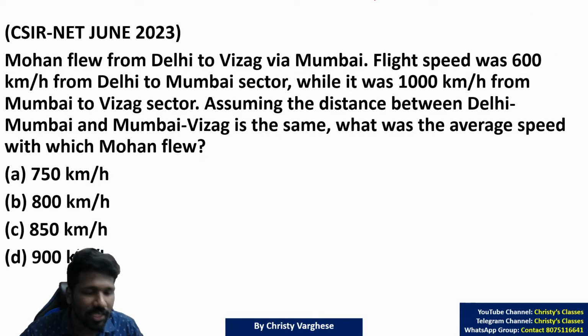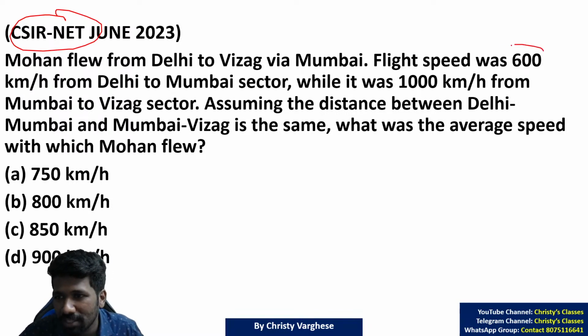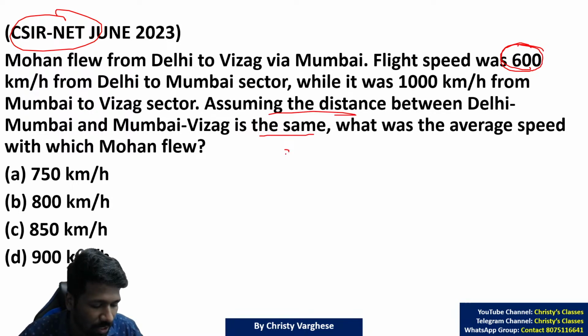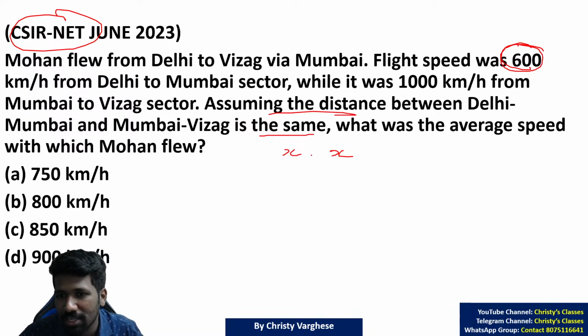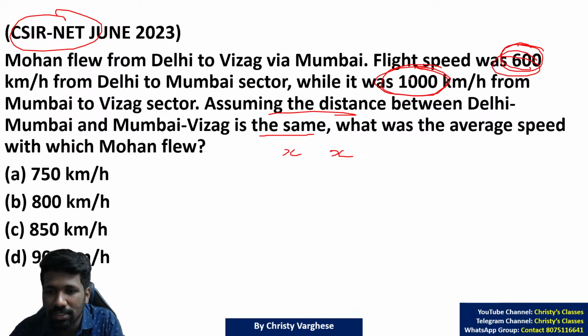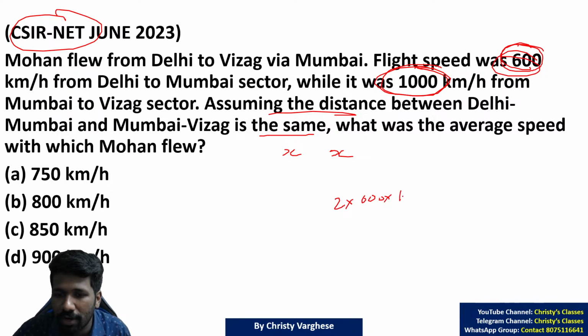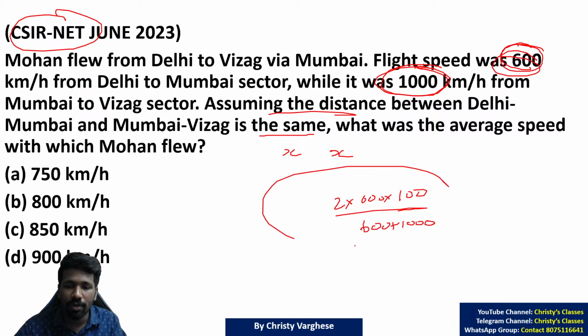Look at this. This is a CSIR NET question of the same type. Instead of 360 or instead of X, it is 600. Sorry, the distance is not mentioned. It is same, it is mentioned. So X distance, X distance, and the speeds are given 1000 and 600. So if you want, you can use the formula 2 into 600 into 1000 divided by 600 plus 1000. That is the answer. All of you understood?